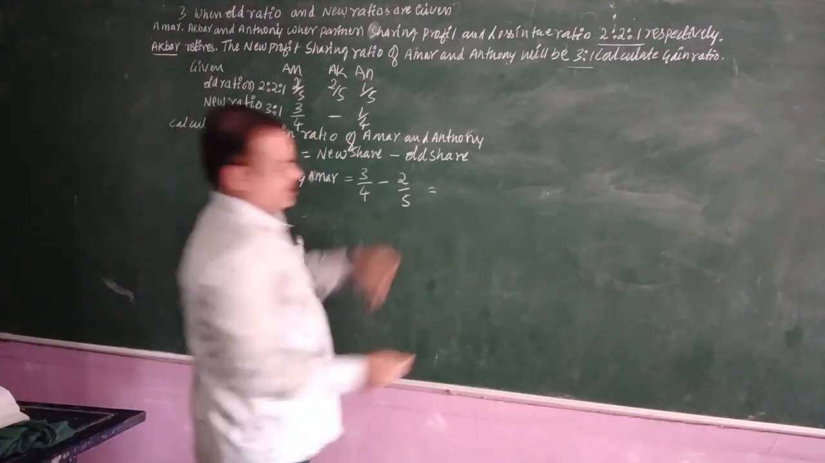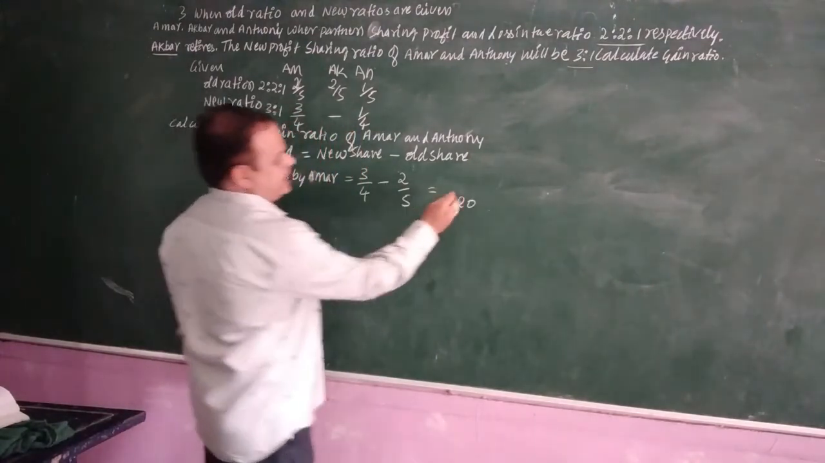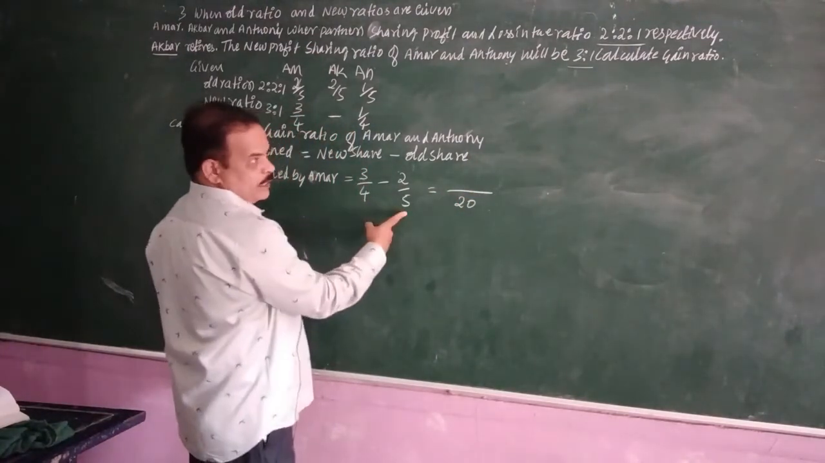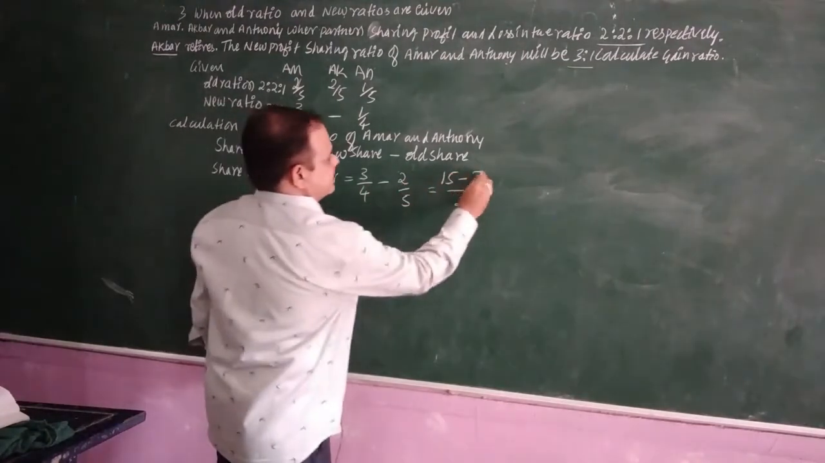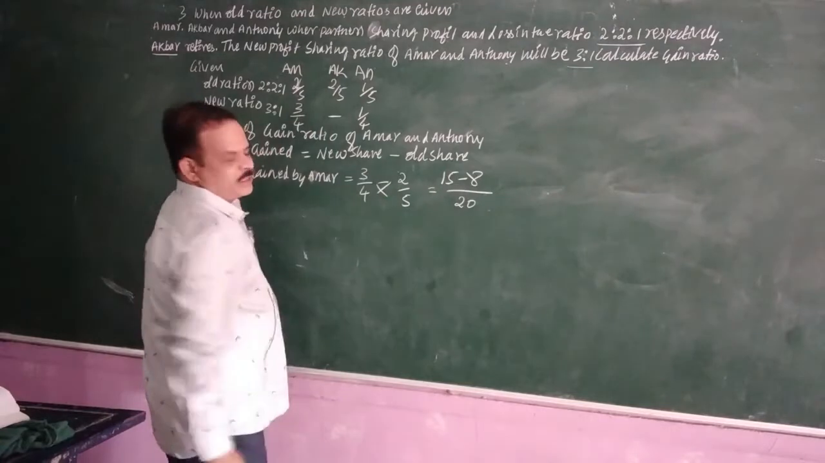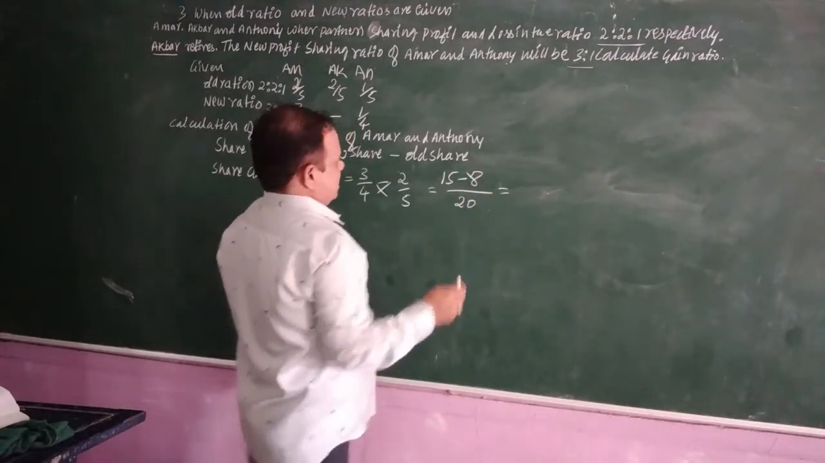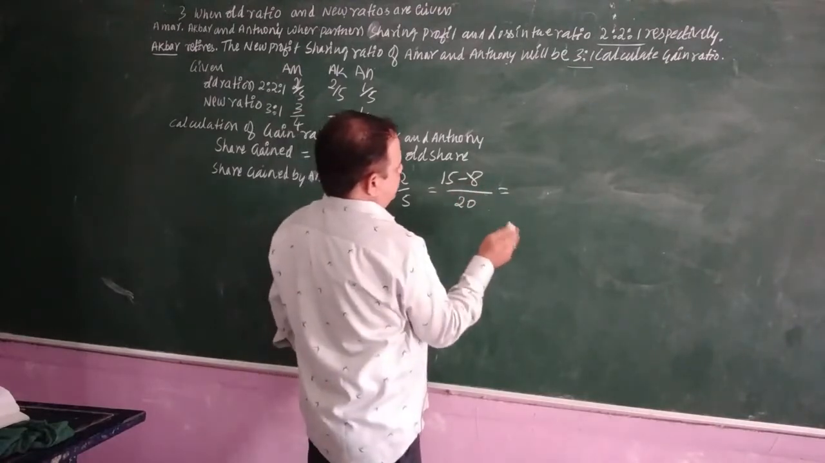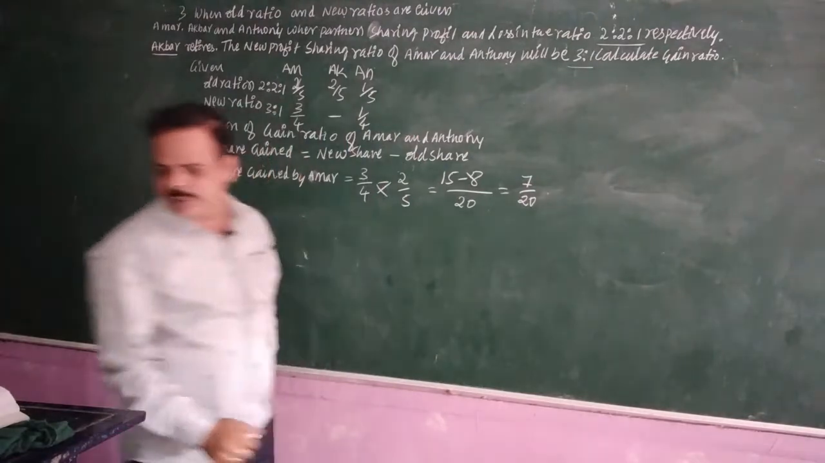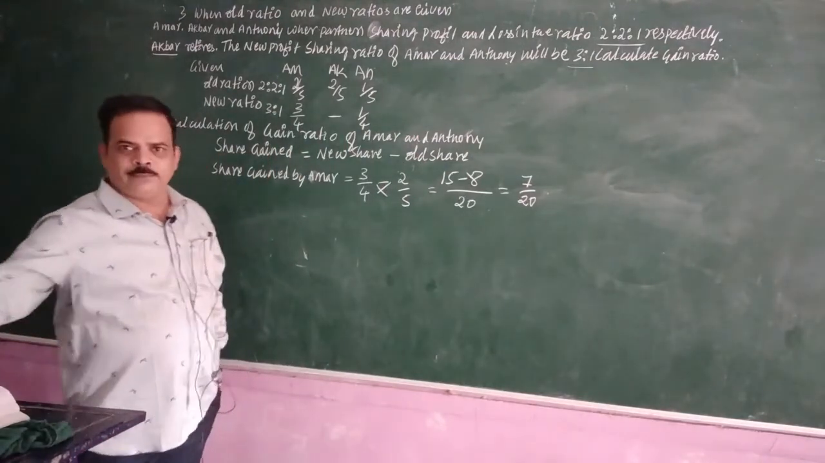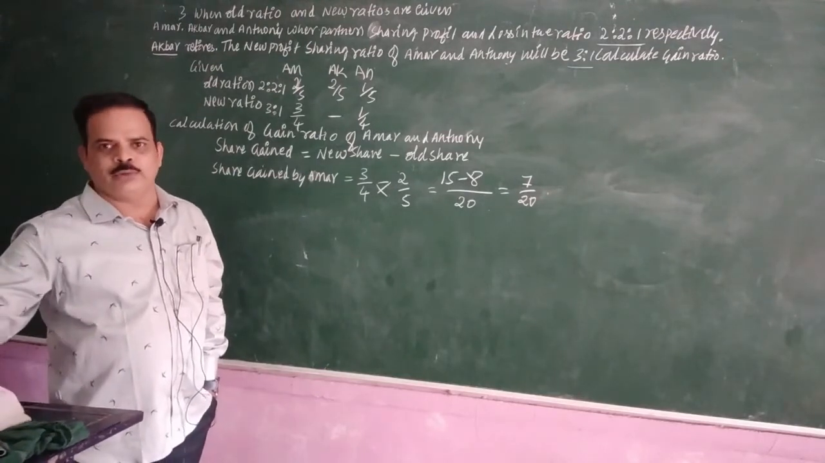4 5s are 20. You should take here 4 5s are 20. 3 5s are 15. 4 2s are 8. This is a cross multiplication. 4 2s are 8. Then how much is it? Then from this you should deduct this, 7 by 20, and then this is the gain ratio for Amar.